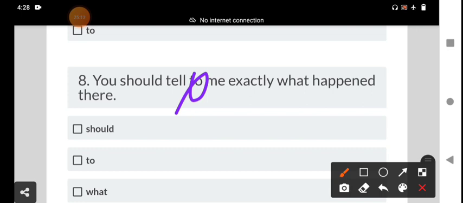You should tell me exactly what happened there. That is the right answer. We delete the to, and then only it is the right sentence. Tell does not take the preposition to, but say does: he said to me. Tell is followed by someone; me is the object. It directly takes an object. We should not use a preposition between the object and the verb tell. Okay, my dear students, and we go to the next one.